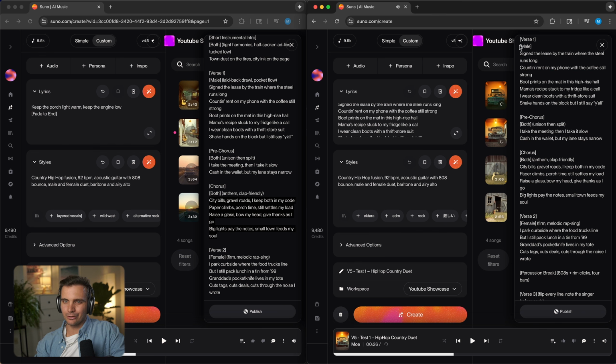Alright, it also didn't follow the instructions and it already duetted between the male and the female right in the first verse. So I guess there's still a bit of room for improvement here, but let's see how the chorus turns out and if it is able to hit verse 2.